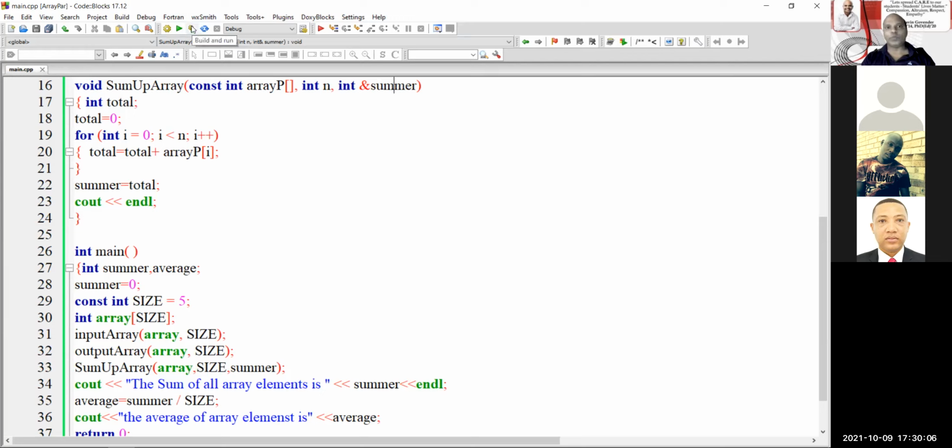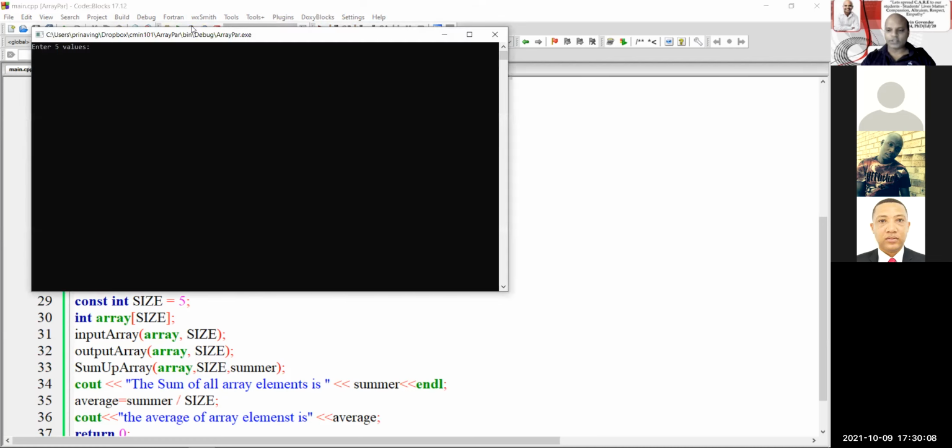Let's run this program with the reference parameter. So input 5 values: 5, 4, 9, plus 1 is 10, plus 8 is 18, plus 2 is 20. There we go. Can you see it says the sum of all the elements is 20? Do you see that, Sam?